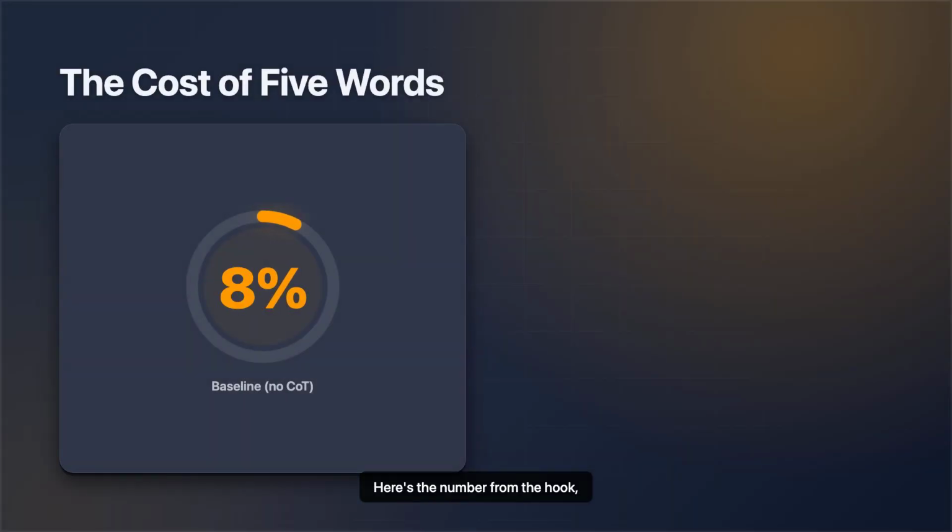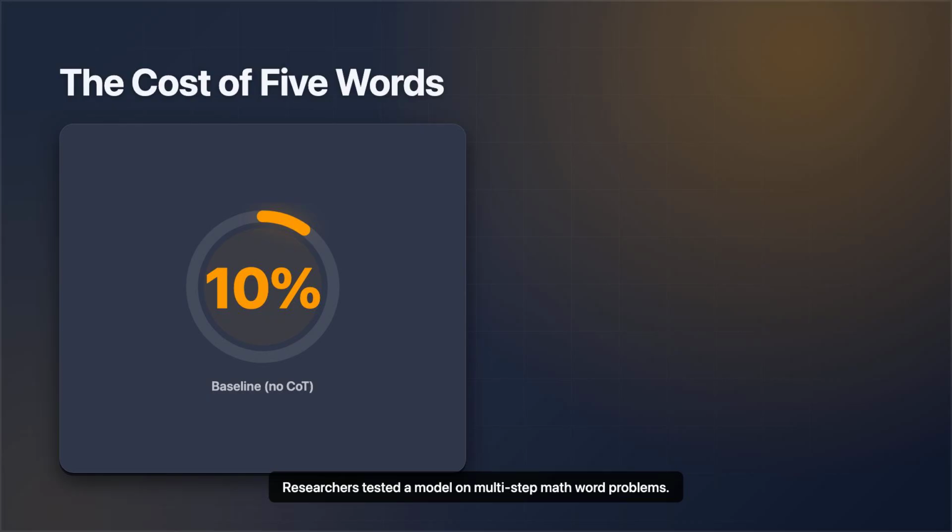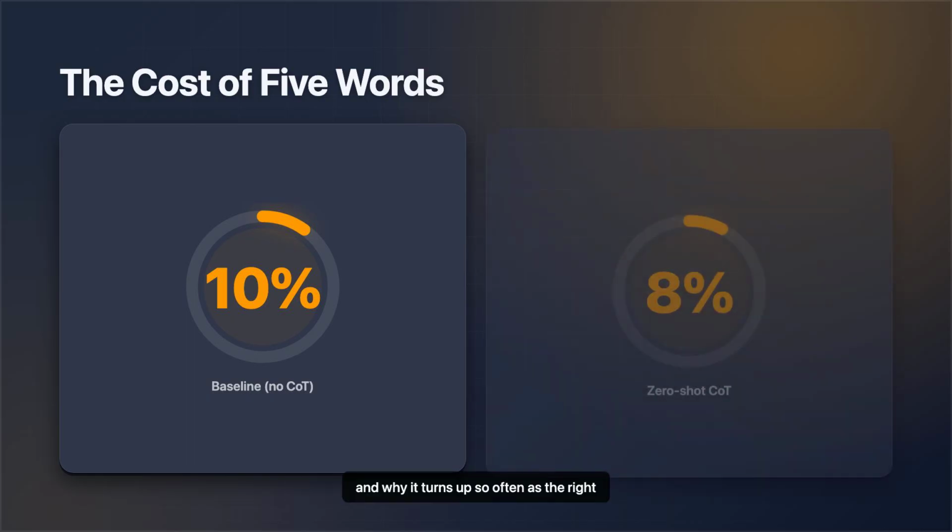Here's the number from the hook, and it's worth letting it land. Researchers tested a model on multi-step math word problems. Without chain of thought, it scored just 10%. Then they added the phrase, "let's think step by step." Nothing else changed, same model, no examples, no training. Accuracy climbed to 40%. That's a 4-fold jump from 5 words. This is why "let's think step by step" is one of the highest value, lowest cost tricks in the entire field, and why it turns up so often as the right answer.